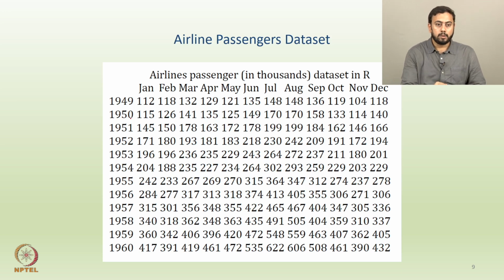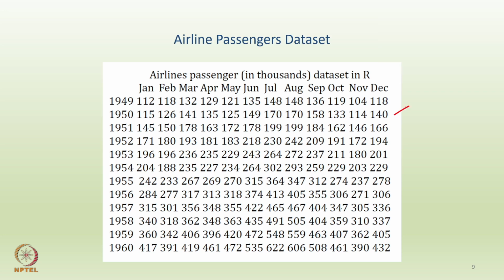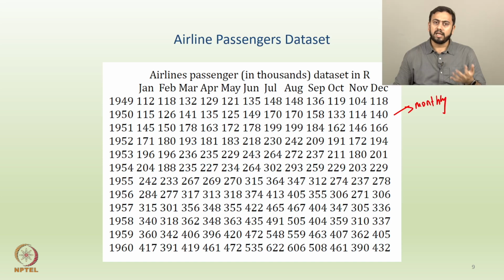So 1949 all the way up to 1960, and then of course you have all the months. So this data is monthly data firstly, right, and again without even plotting anything, just by looking at the structure of the data and the name of the data, one can assume that there has to be some seasonality involved, because the number of people who travel in airlines might be slightly more in summers than in winters, right? Because in summers one has a few more holidays as compared to winters, and so on and so forth.